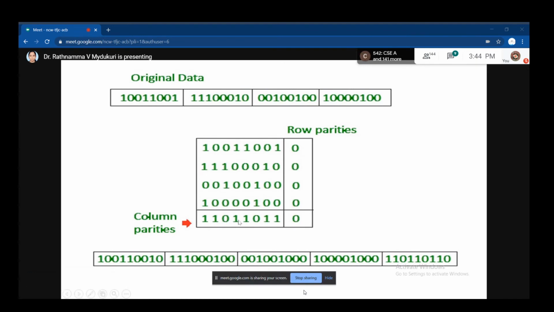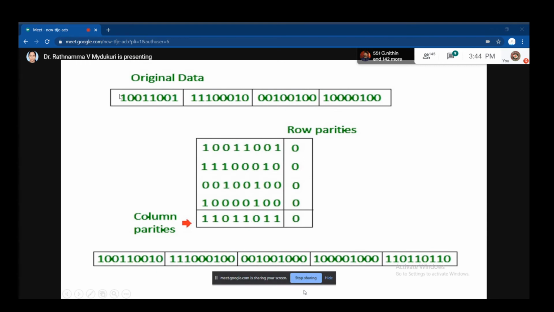Here 1, adding 1 makes 2. Totally even, 0. Only 1, so you are adding 1. Only 1, adding with 1. Now this also becomes one row actually. See 1, 2, 3, 4, 5, 6. So this is placed with 0. Okay, total number of ones.